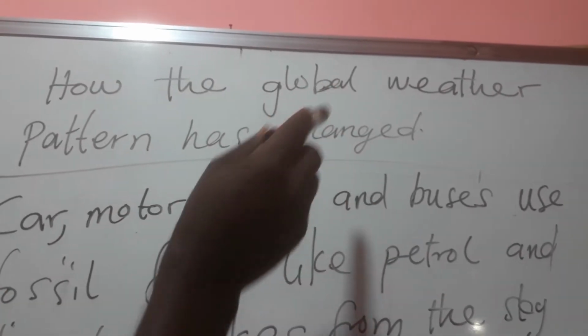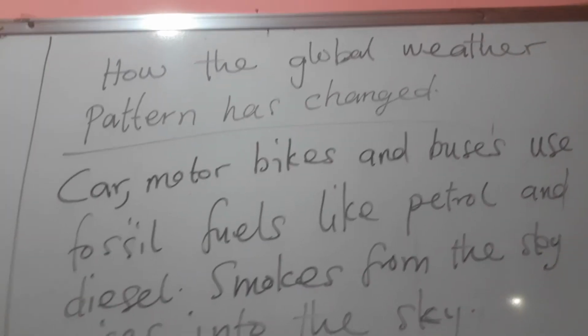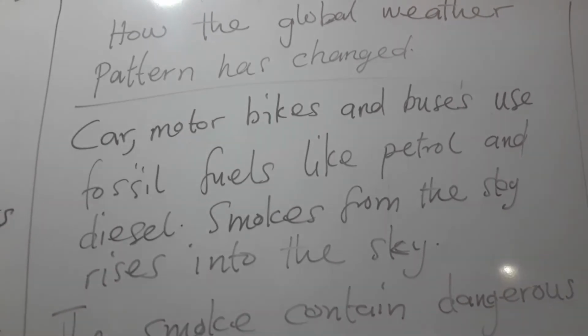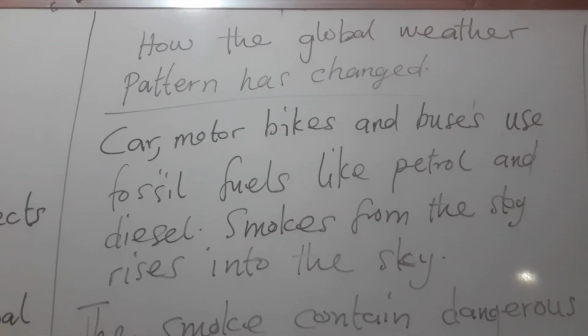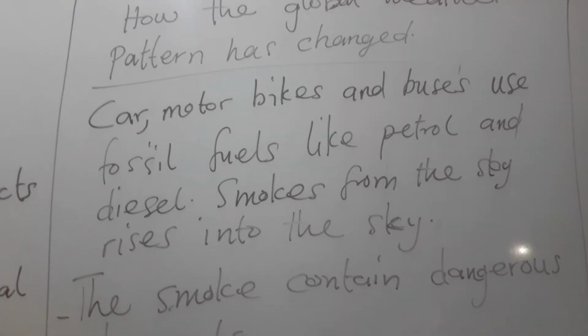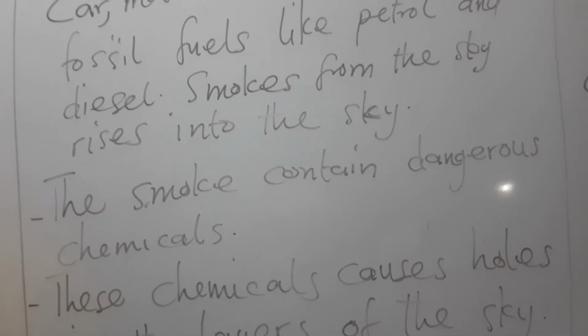We are saying that now let's move on to another activity or another objective. How the global weather pattern has changed. How has it changed? Do you know of nowadays that the sun can scorch throughout? You see that the sun will be shining and it's very hot. Sometimes you can't even pass through to come to school. Sometimes when you close from school, you can't even pass through to go home. Why? Because of these activities.